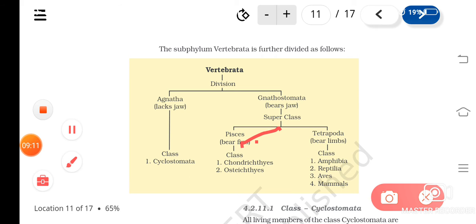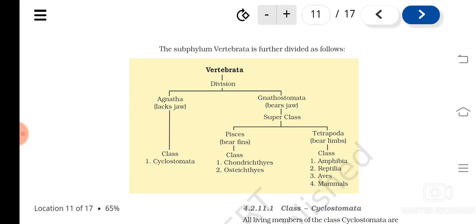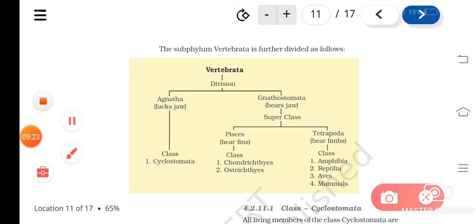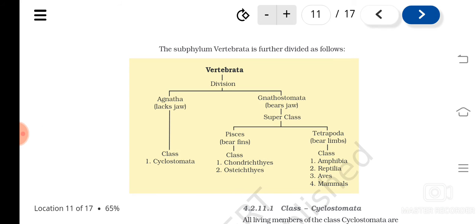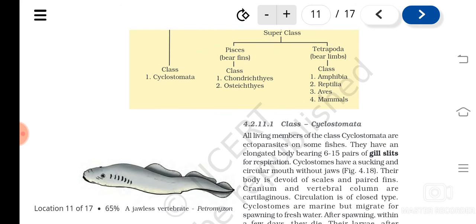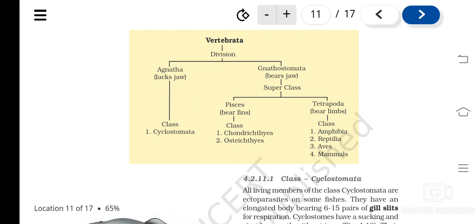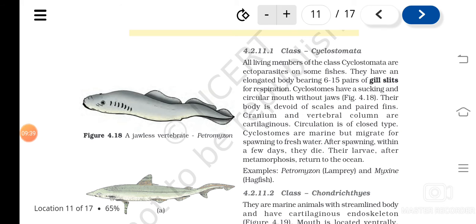You can see here Pisces and Tetrapoda. Superclass Pisces has classes like Chondrichthyes and Osteichthyes. And superclass Tetrapoda has different classes like amphibia, reptilia, aves, mammals, etc. Now, when you see the class Cyclostomata of Agnatha, what are the characters?